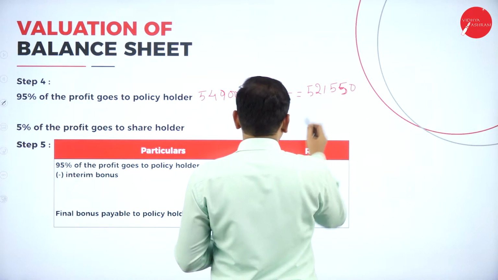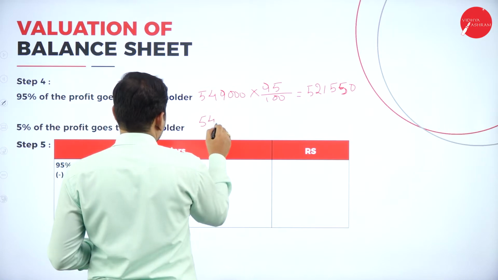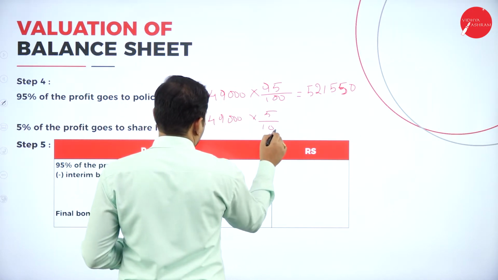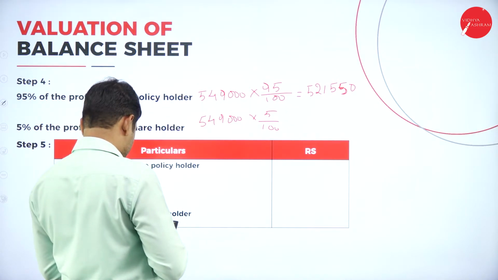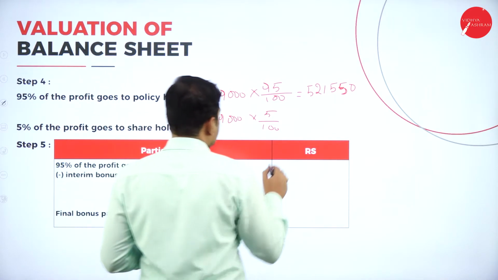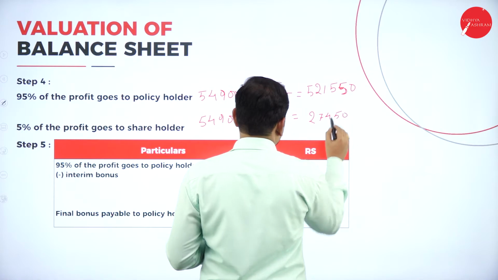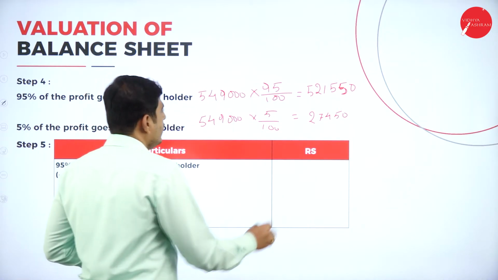And the remaining amount is 5,49,000 into 5 by 100, so it is 27,450 that should go to the shareholder.